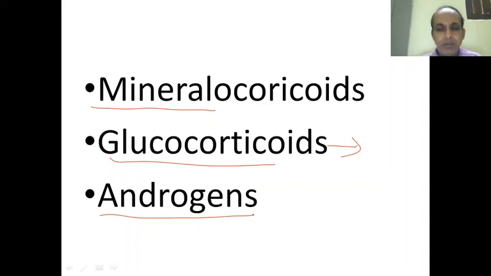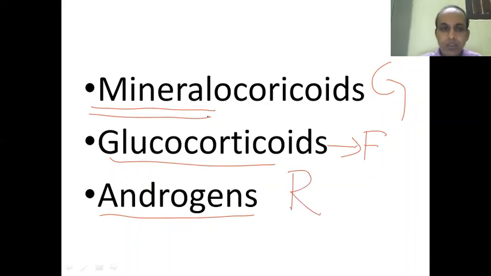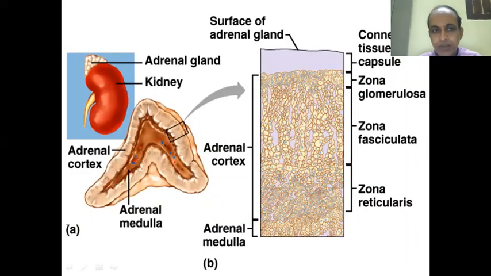So the gland has 3 different zones: zona glomerulosa, zona fasciculata, and zona reticularis. Accordingly, they regulate the salt, they regulate the sugar, or they behave as sex hormone. So they are called salt, sugar, sex. Okay, this is the structure.